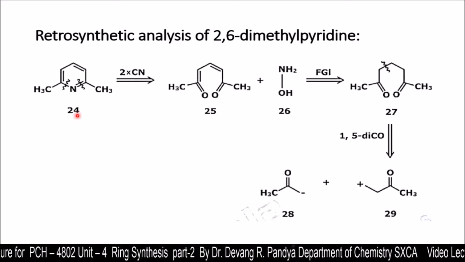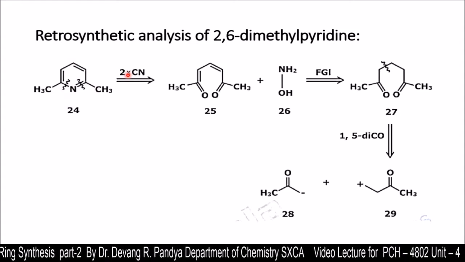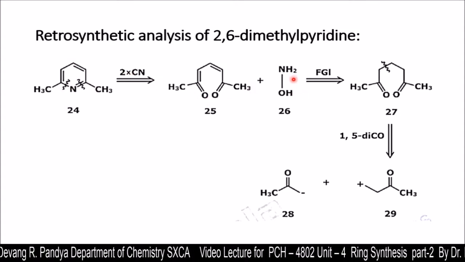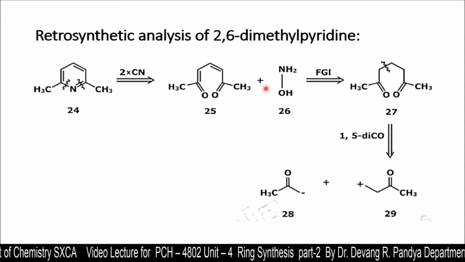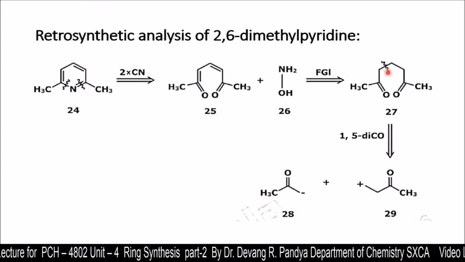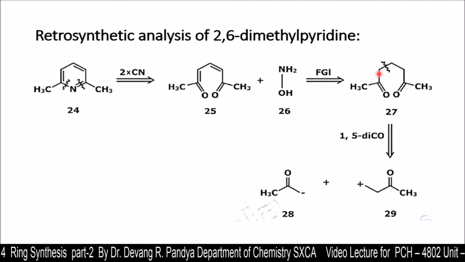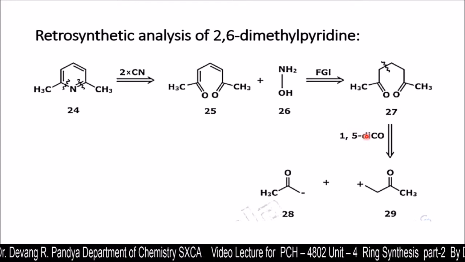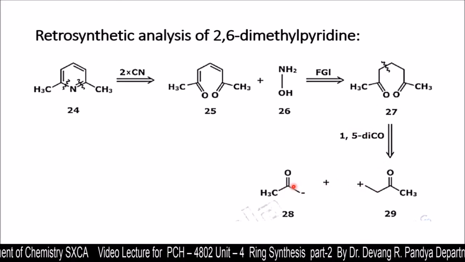Here is the retrosynthetic analysis. Two wiggly lines are placed near the hetero element. So a 2 C-N disconnection would be there, which gives the dione and this as a synthetic equivalent. On functional group interconversion, we get this dione, and we put a wiggly line. That means this unsaturation is removed over here on functional group interconversion, and we get a 1,5-dicarbonyl disconnection. We get these two synthons.